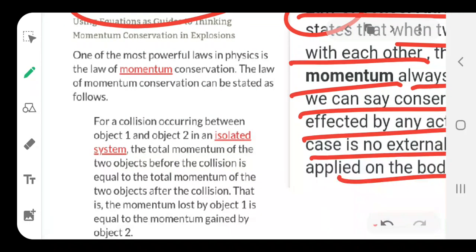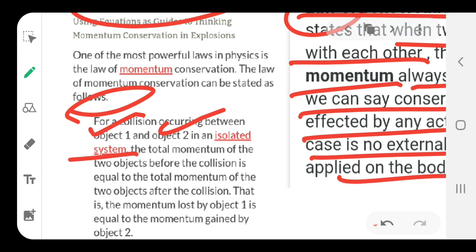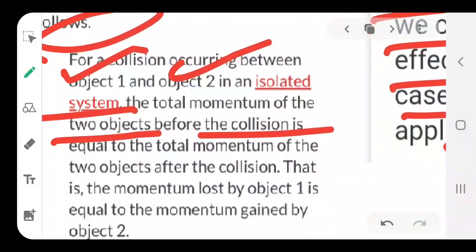As I have stated, what it means is that when the collision takes place between object 1 and 2, say for example, in an isolated system, meaning no external unbalanced force should be there, the total momentum of the two objects before collision is equal to the total momentum of the two objects after collision. That is, total momentum before collision is equal to total momentum after collision.